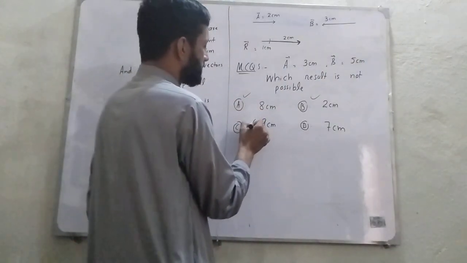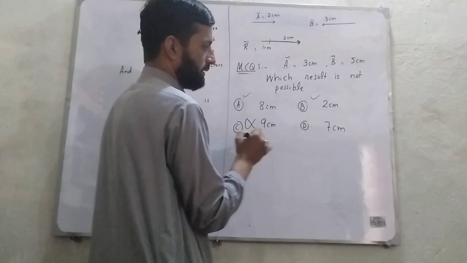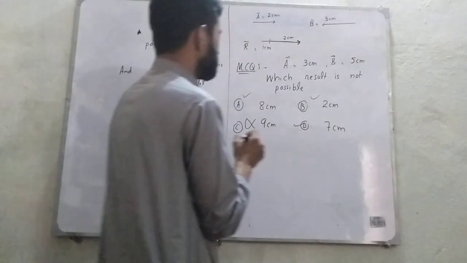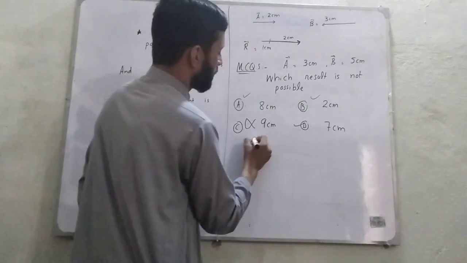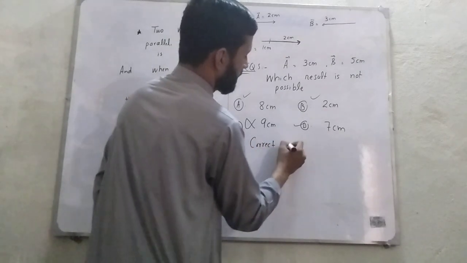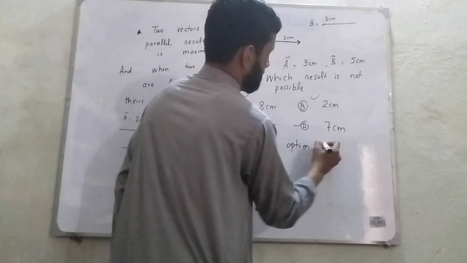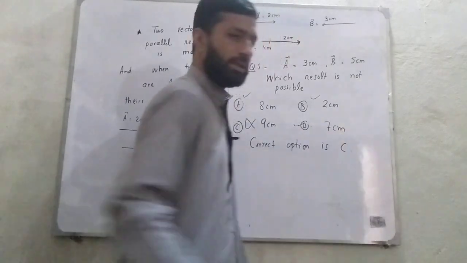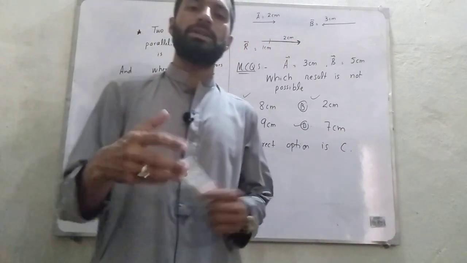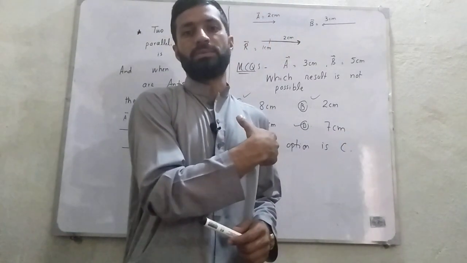So this is not possible. This one is also possible. So the correct option here would be C. You may be asked different types of MCQs on this one.